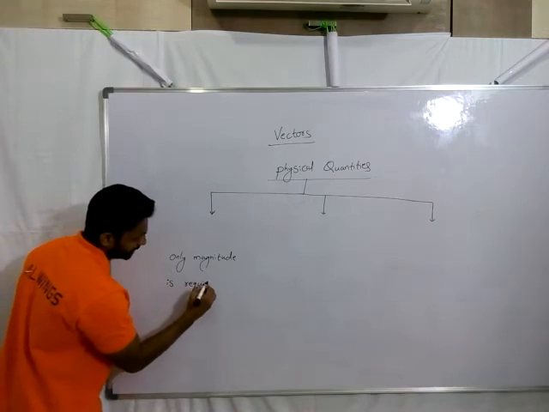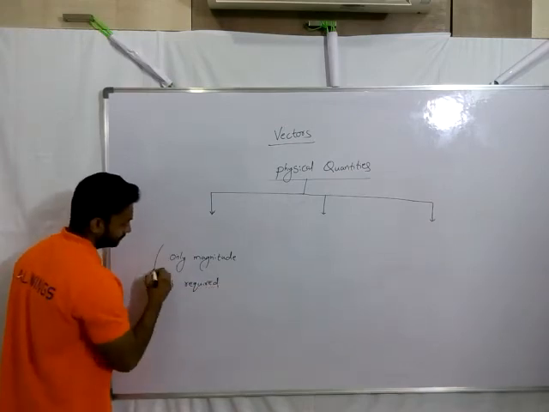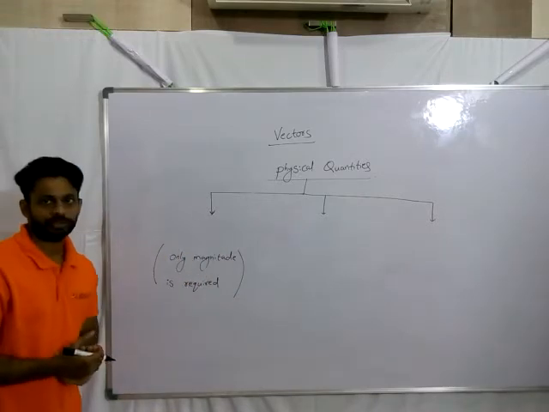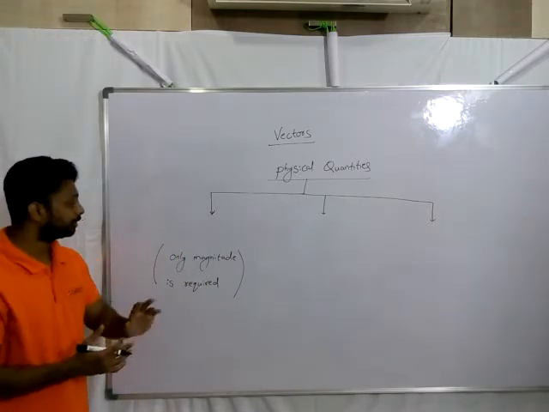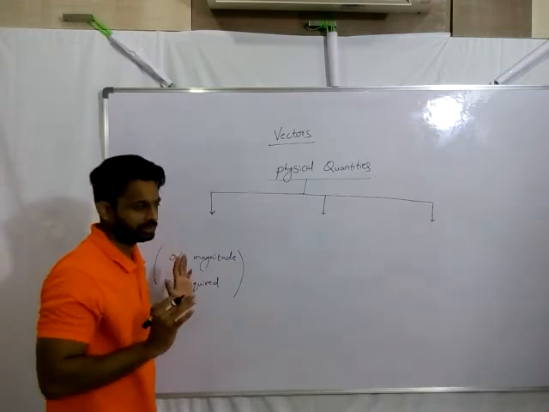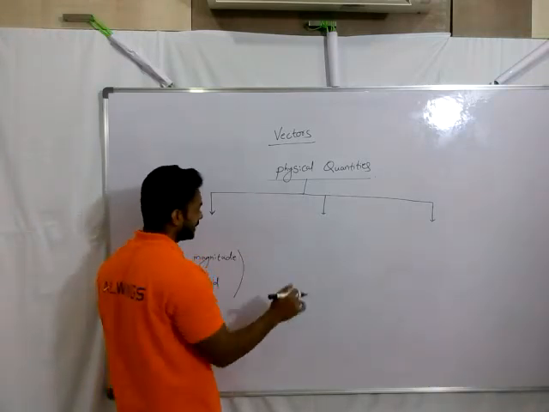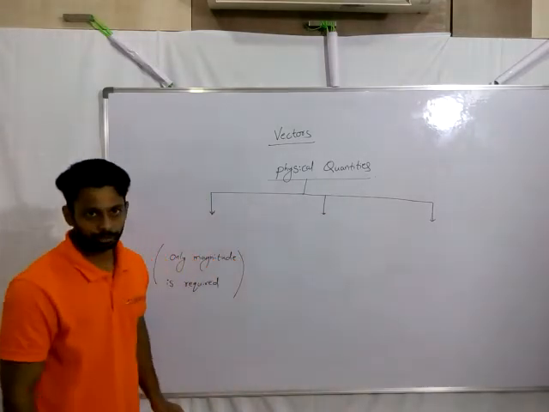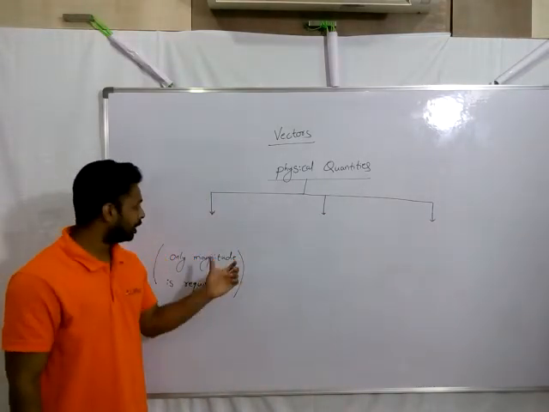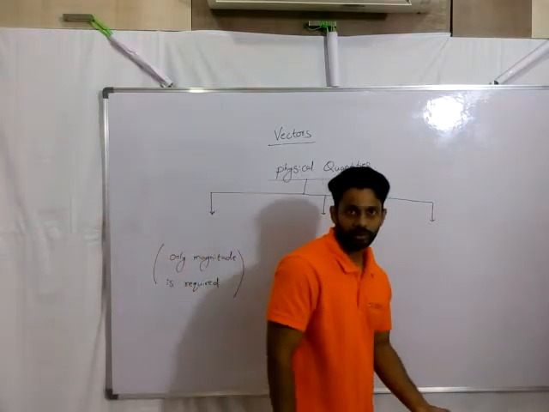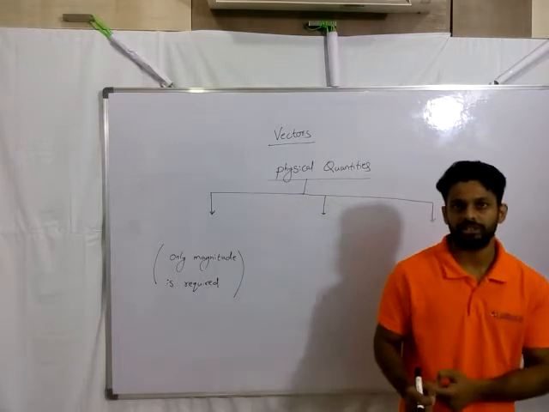I repeat, to describe those physical quantities, I just need a magnitude, nothing else. And the second set is those physical quantities which, in order to describe them completely, need something else along with magnitude.